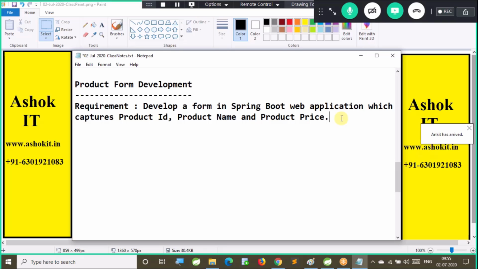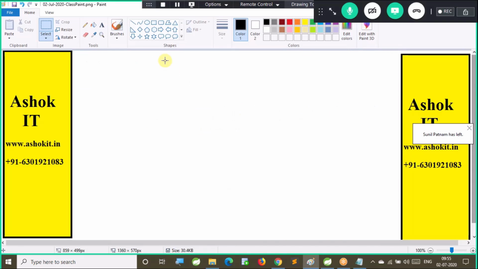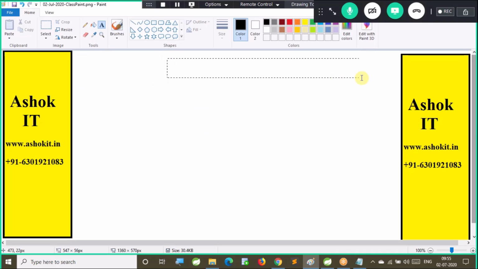Develop a form in a Spring Boot web application which captures product ID, product name, and product price. Now, let me give you a story for that.